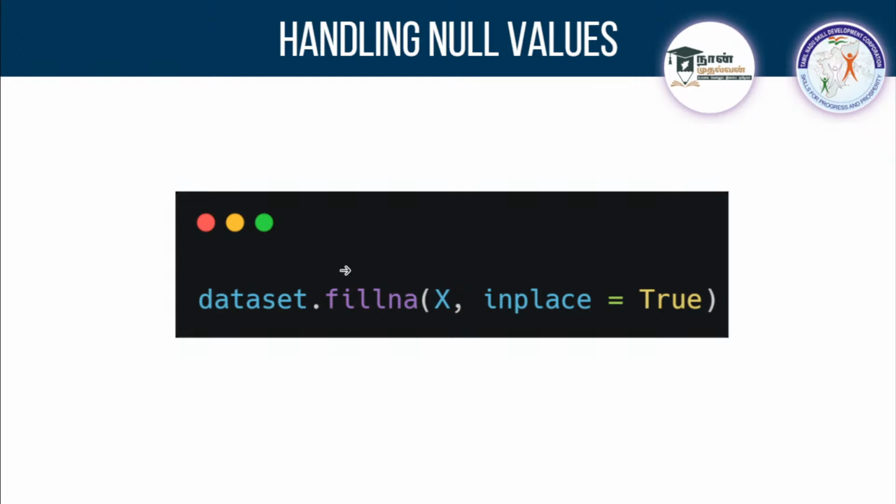First I'll tell you with manipulation: dataset.fillna. fillna means fill the null places. So wherever a null place is there, I can pass some value, and I am setting inplace equal to True, so it will change the entire data set. We'll try.